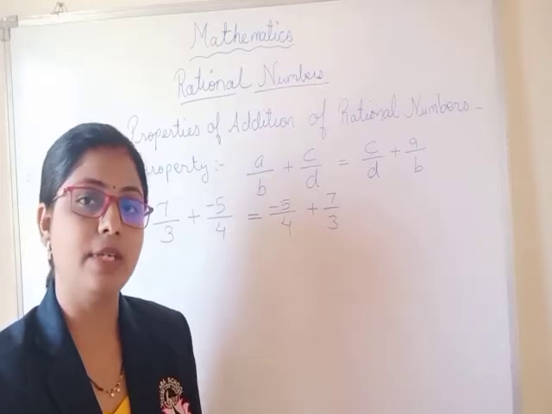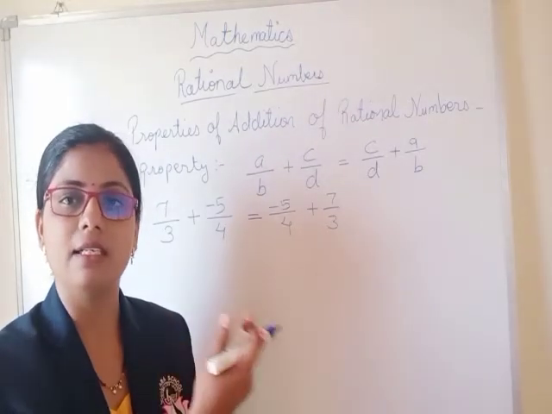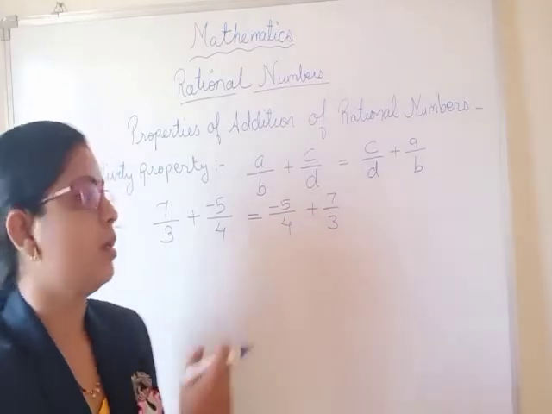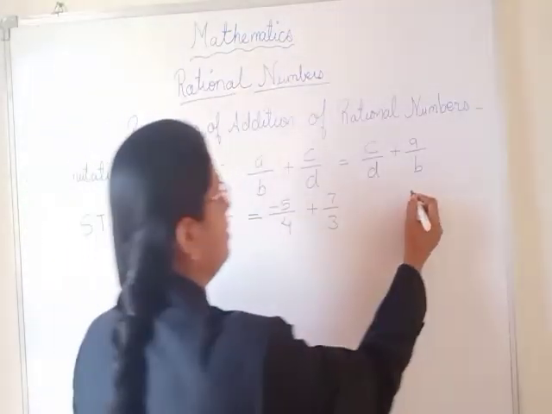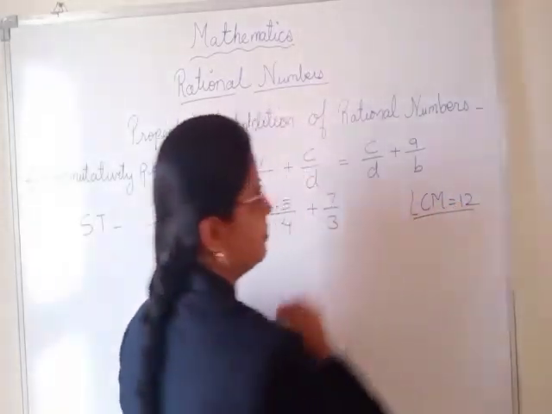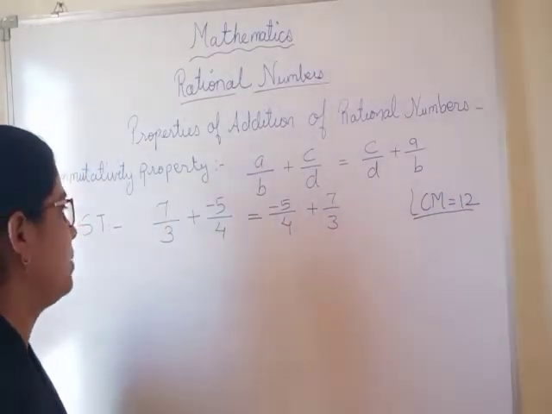If we take the LCM, we get the lowest value for that example. So now the LCM will be 12.